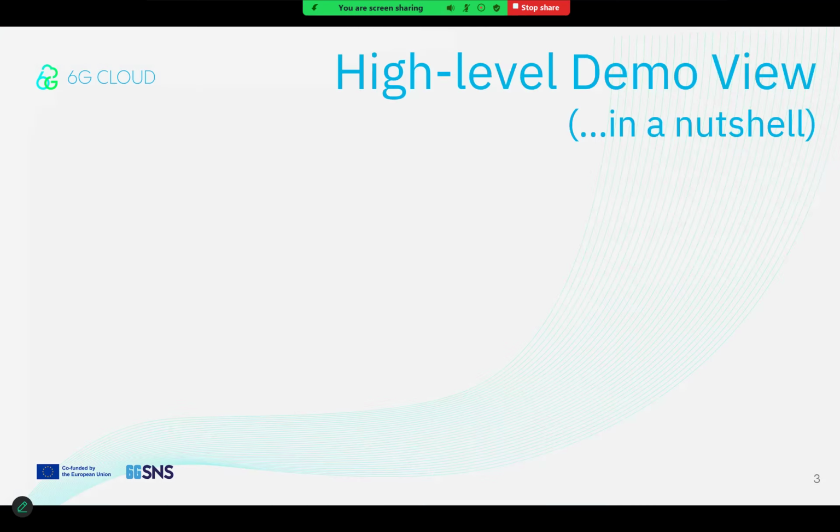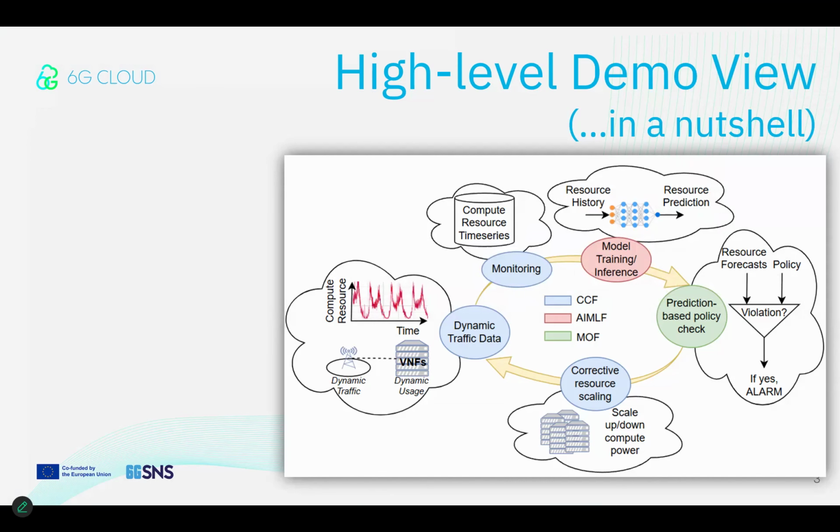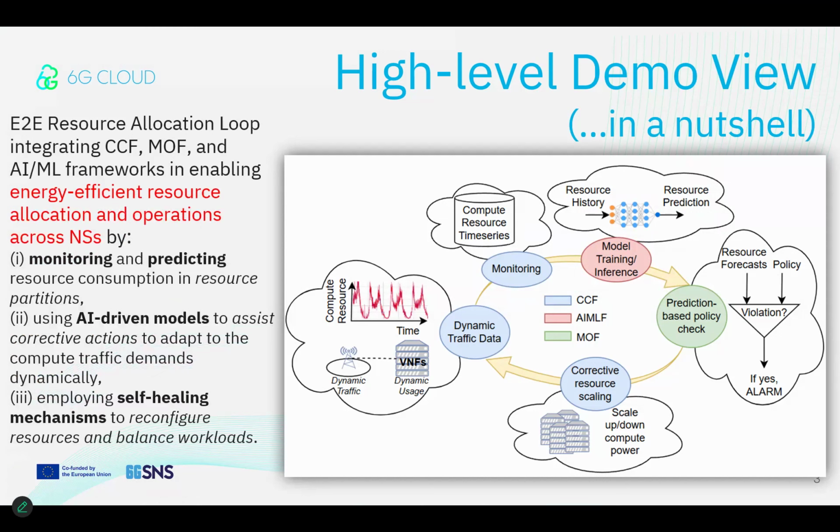At a high level, we propose an end-to-end resource allocation loop that integrates CCF, MOF, and AIMLF to manage cloud and edge resources for network services. The loop consists of monitoring, collecting real-time metrics such as CPU utilization that is time-varying based on fluctuating user traffic; AI model training/inference, using historical data to predict future resource usage; anomaly detection, identifying potential SLA violations and network anomalies based on predictions and policy-based thresholds; and corrective actions, dynamically adjusting compute resources through self-healing mechanisms.